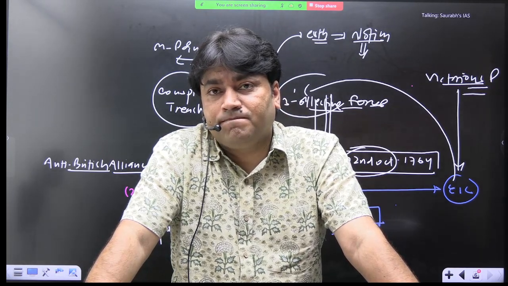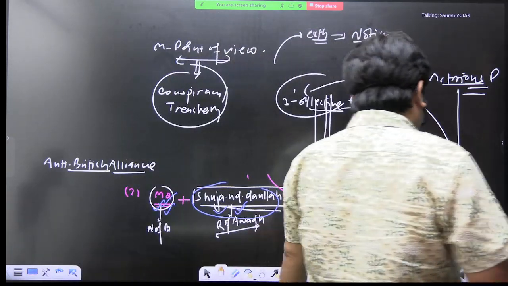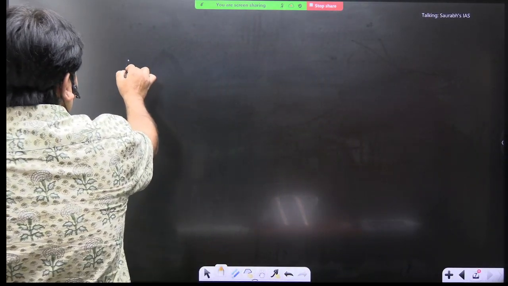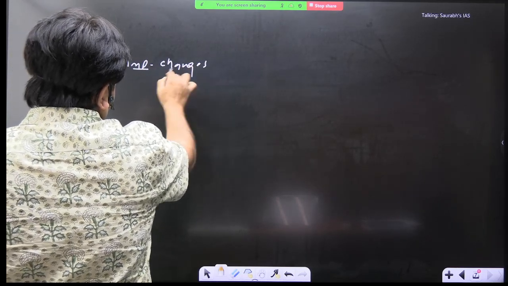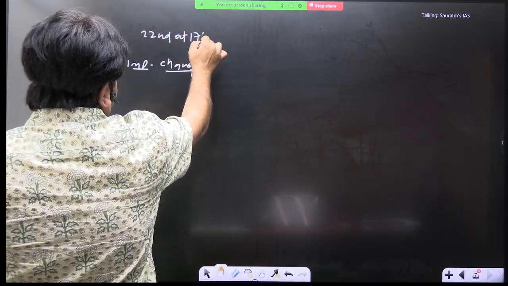Okay. Now, what will happen after this battle? Again, some important changes will be introduced. And what are the important changes here? What are the important changes after 22nd October 1764?